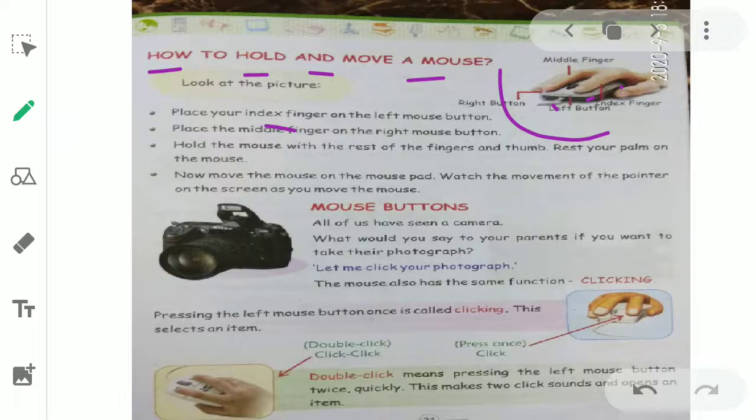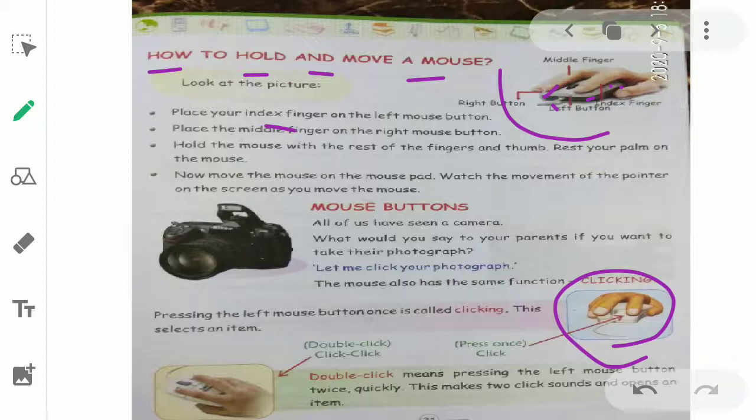Place the middle finger on the right mouse button. जो आपकी middle finger होती है उसको you will keep on the right side. And why are we keeping these two fingers on the buttons? Because if you want to press the left button, you can use your index finger. And बेटे this is called your index finger, जो आपके thumb के बिल्कुल next होती है. यहाँ पे देखिए, इस picture में it is totally clear. This finger is called the index finger, ठीक है, which is next to your thumb. And if you want to press the left button, then you will click using this index finger.